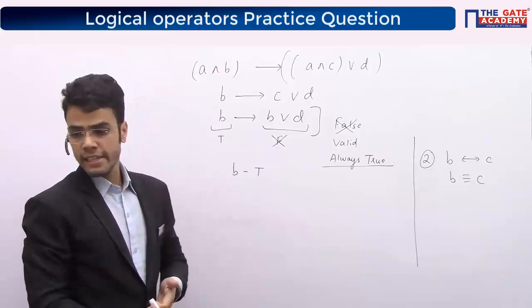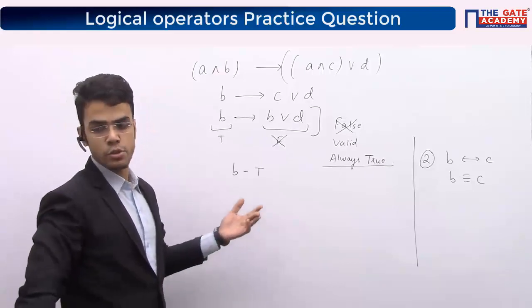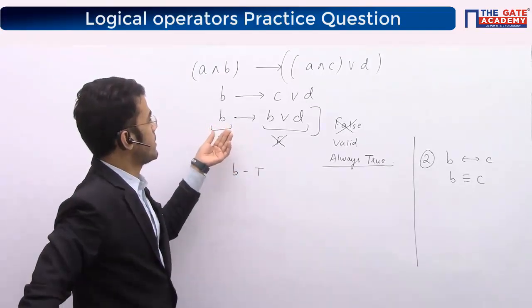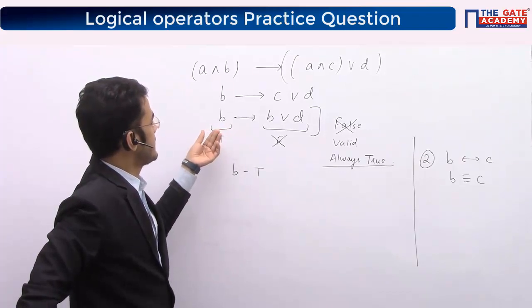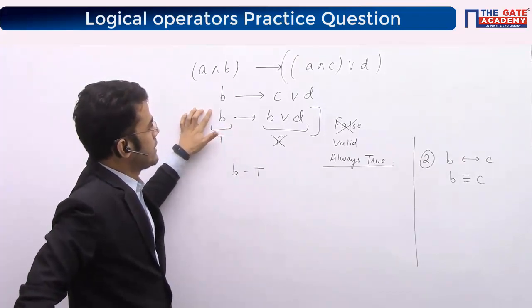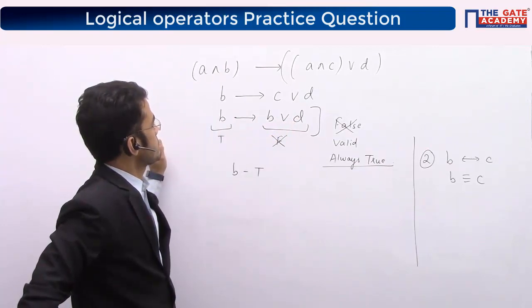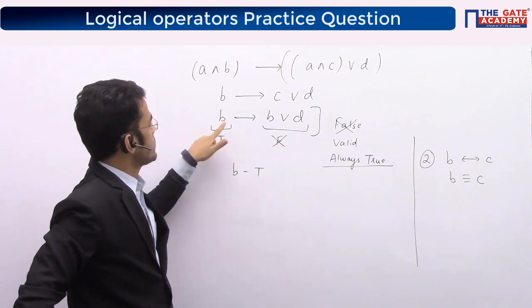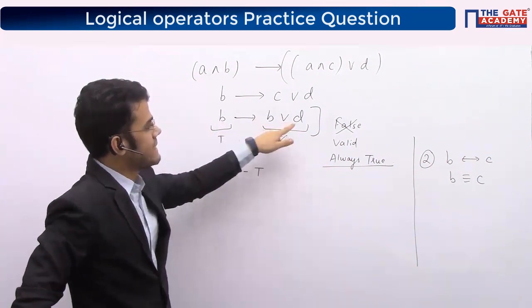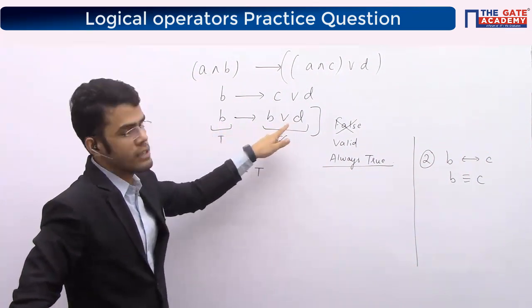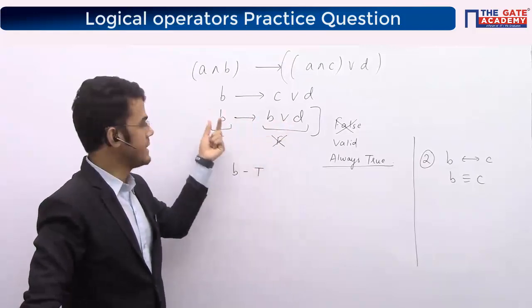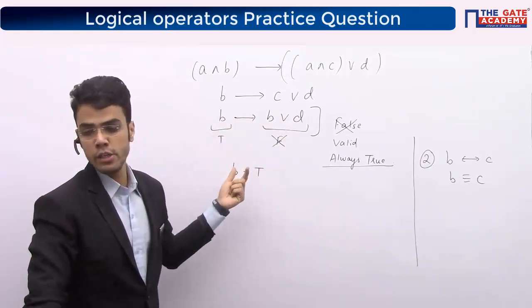Let's say the option is C, same as truth value of B. But that is again not true, because let's suppose I put B as false and D as true here. So false implies true will give me true. So obviously in that case the values won't be the same.